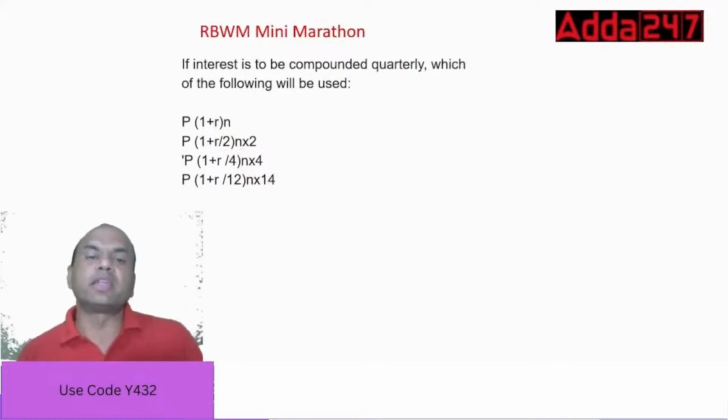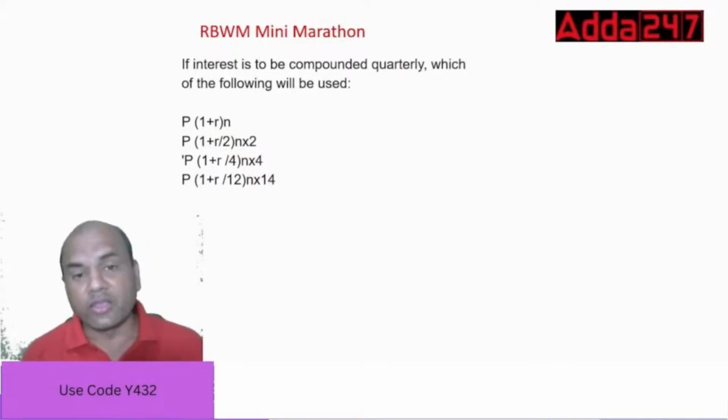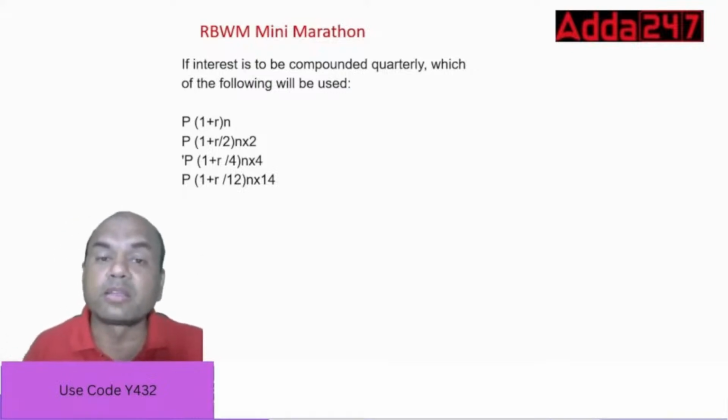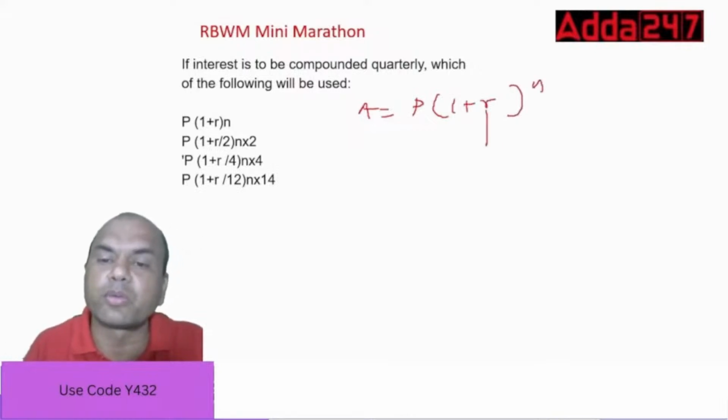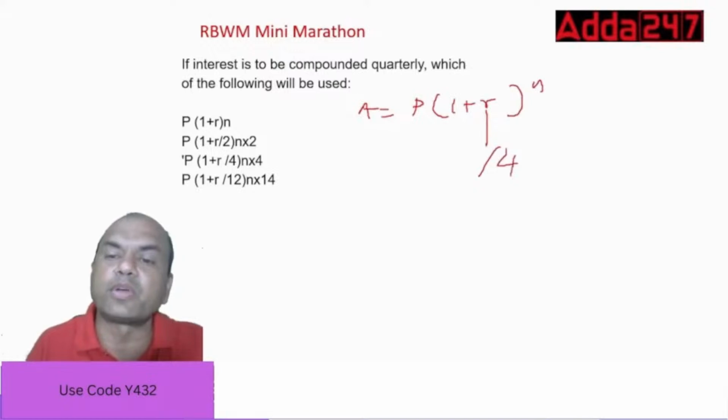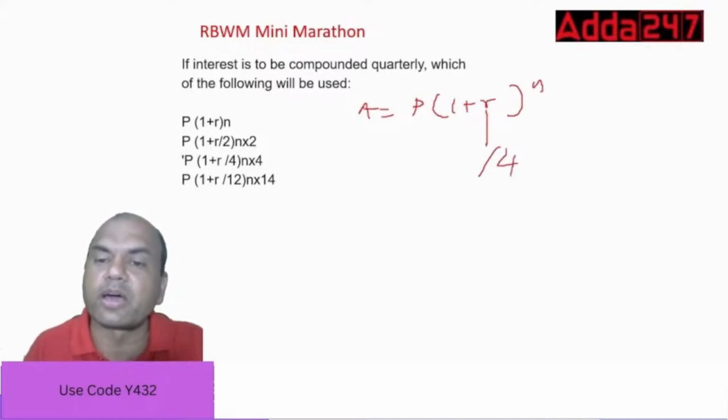If the interest is to be compounded quarterly, which of the following will be used? Similar question. Again, A equals P into 1 plus R raised to n. Quarterly means divided by 4, so R upon 4. And the number by which you divide R will be multiplied to n, so n into 4. So R upon 4, n into 4.